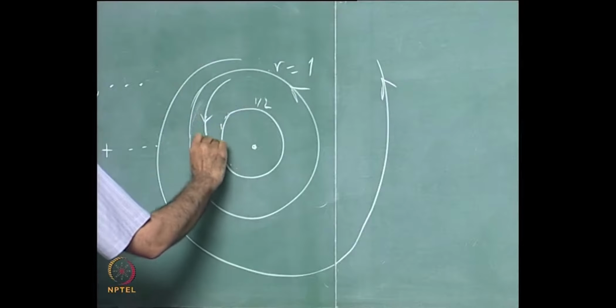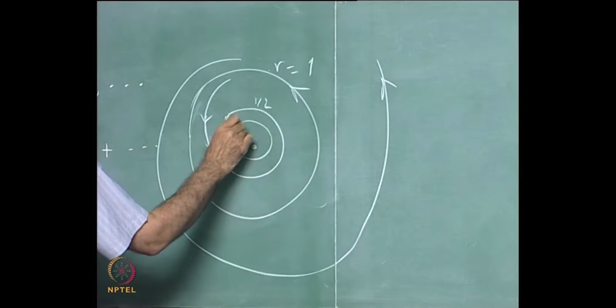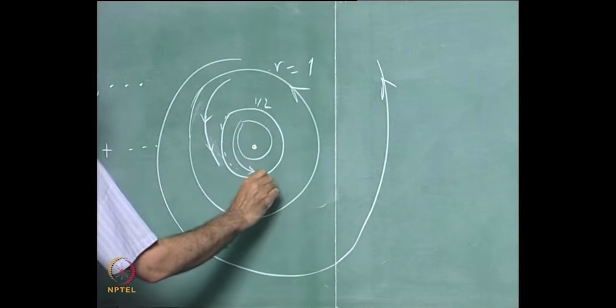So things flow in towards this, and similarly between 1/3 and half things flow out towards the half.